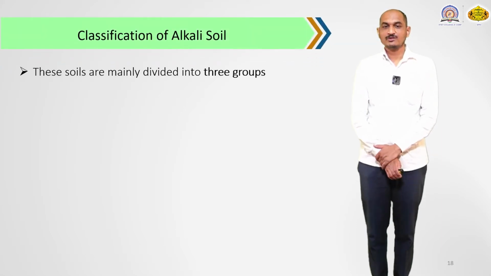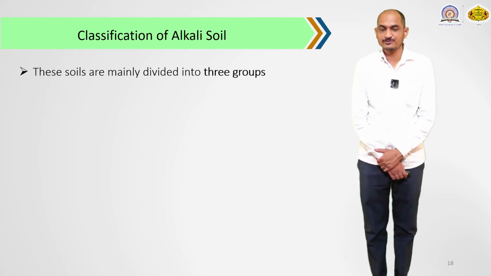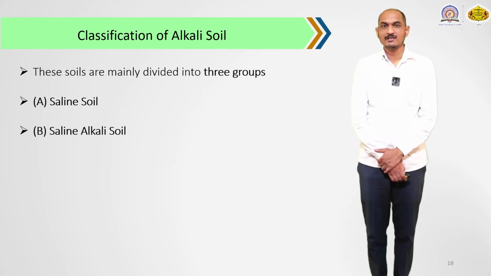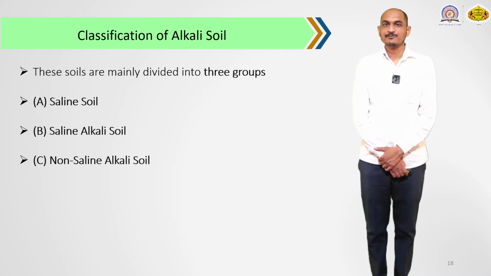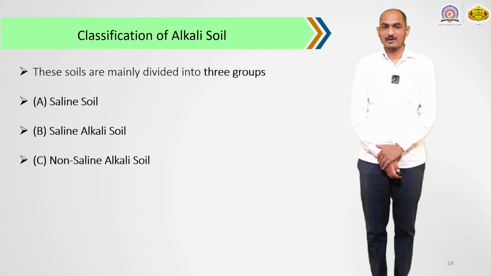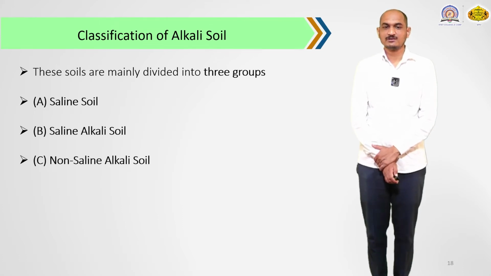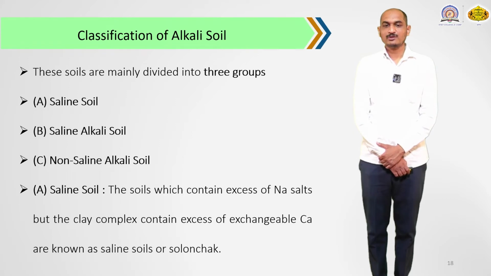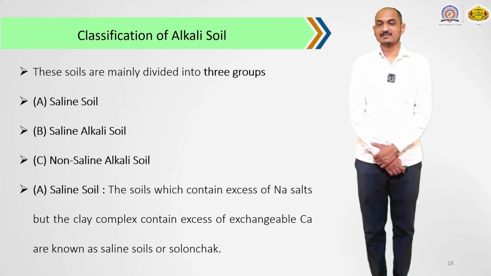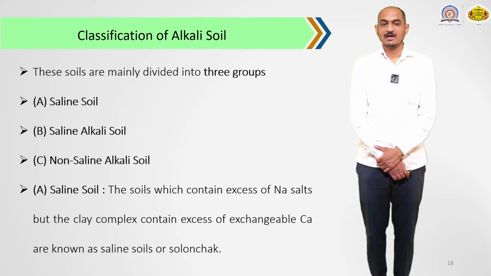The next point of today's session is the classification of alkali soil. We know that alkali soil is classified into three groups. The first one is saline soil, the second one is saline alkali soil, and the third one is non-saline alkali soil. In this classification, we discuss all these three groups one by one. First, we start with the first group, that is saline soil. The soil which contains excess sodium salt, but whose clay complexes contain excess exchangeable calcium, is known as saline soil.